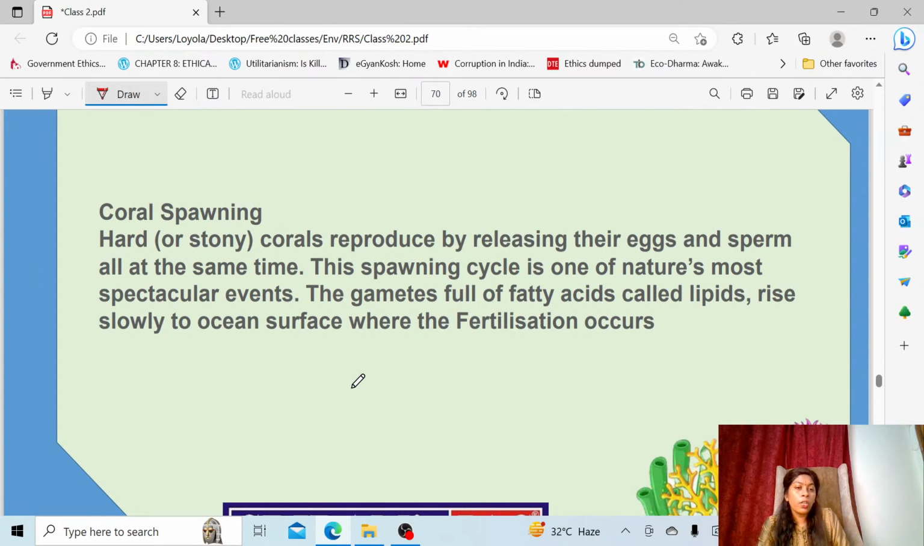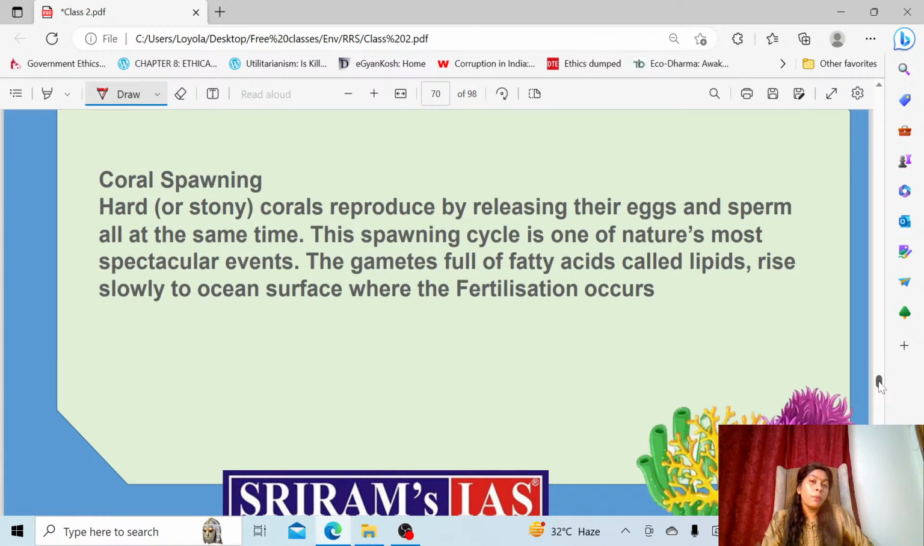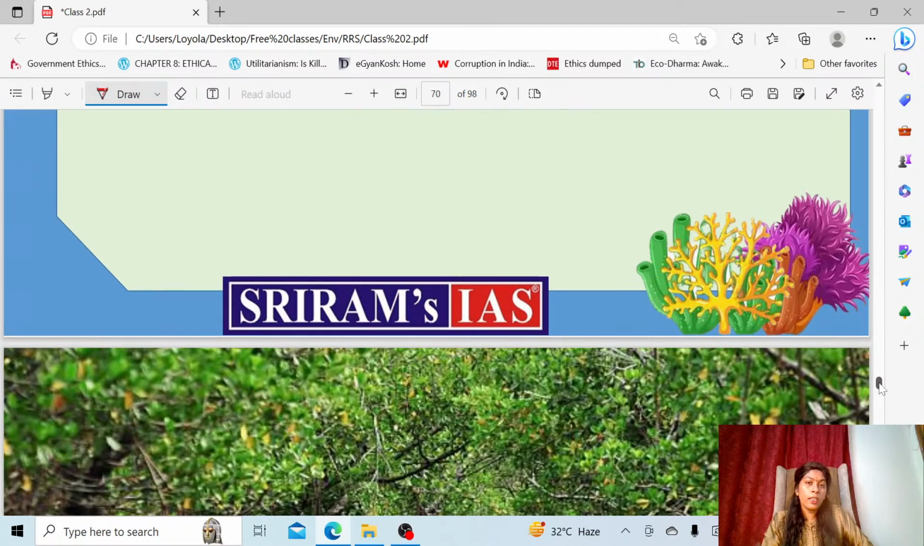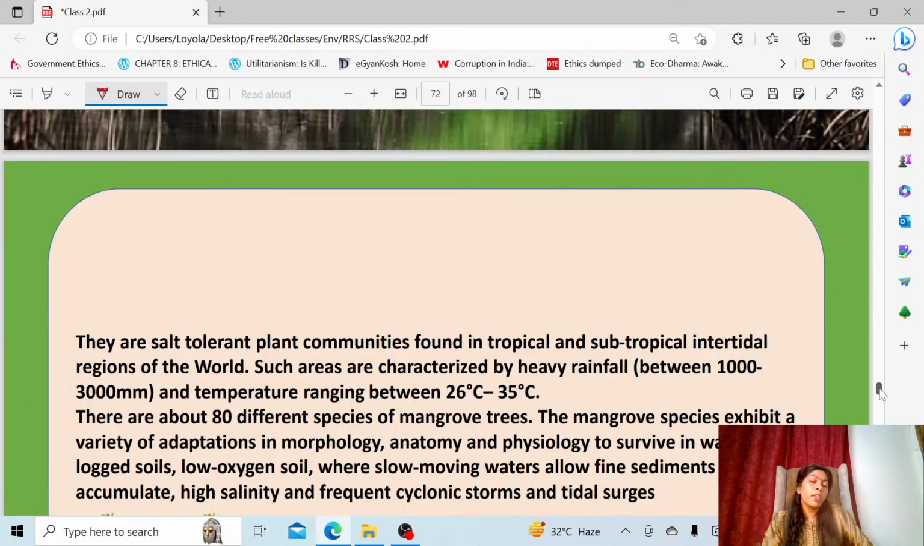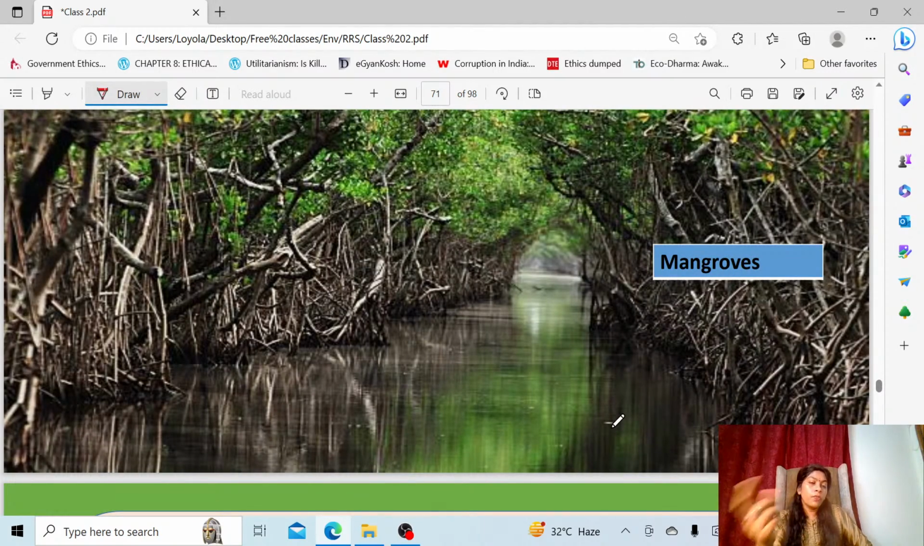That is called coral spawning. It's a natural phenomenon which occurs in hard corals, that is stony corals, meaning the reef building corals. So you have to keep this in mind. They may give any term. They may say coral spawning means this, it's a preservation technology, like that they may give some different information in